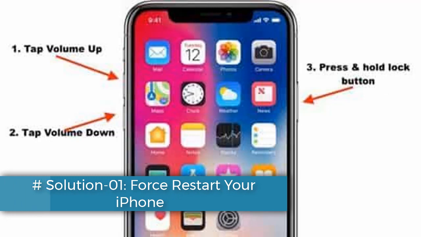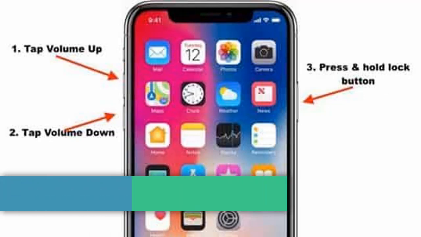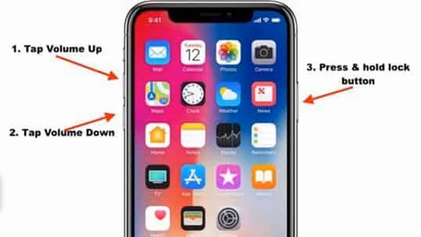Solution 1. Force restart your iPhone. If you have iPhone 10, 11, 12, 13, 14 and 15 series and iPhone SE second and third generation, do the following steps. Quickly press and release the volume up button. Next, quickly press and release the volume down button. Finally, press and hold the side or power button until you see the Apple logo.